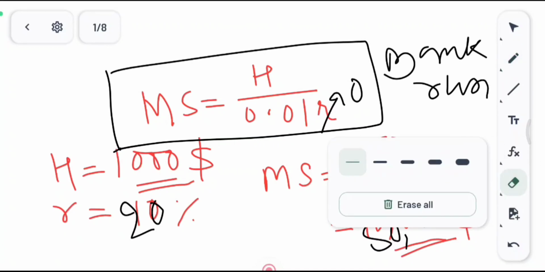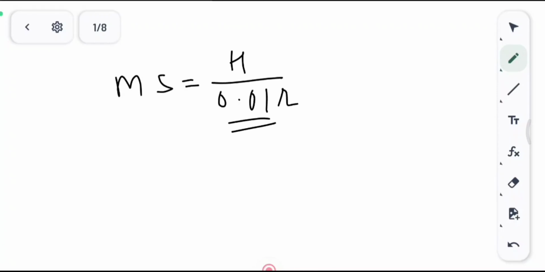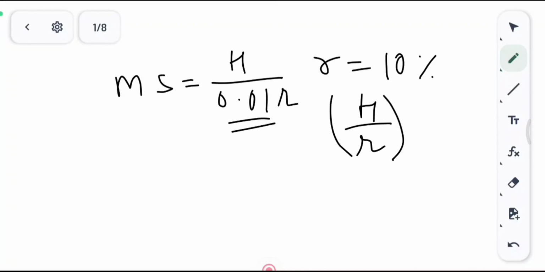Now let us understand more. So one more thing, we saw that the money supply is equal to H upon 0.01 R. Now this 0.01 R is coming because we are taking R as a number. Okay, like let's say if I say R is equal to 10%, then it will be H upon R. This is something you need to understand, that it will be equal to H upon R.